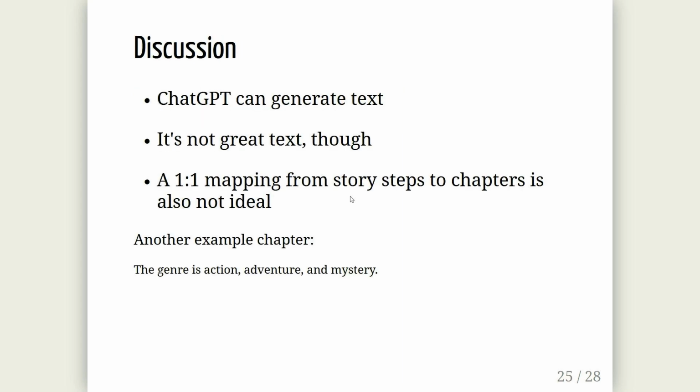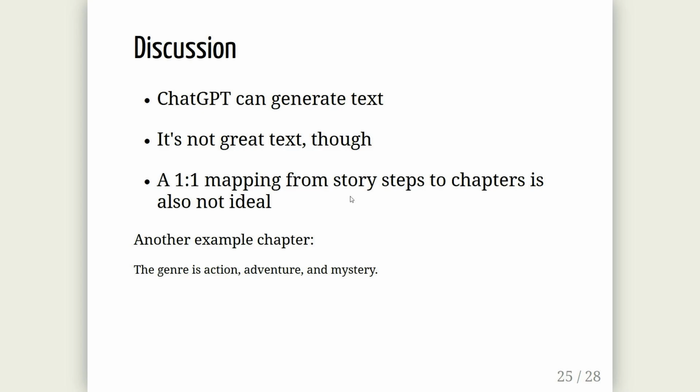Yeah. And then finally, it can generate text. The text is not great. It's sometimes wrong. It's sometimes something that has nothing to do with the story that we want to tell. But part of that is also our mapping is not great, right? I tell it to tell a story about each plan step, a chapter for each plan step. And sometimes the step is just go from A to B. And then it has to write 2 pages on how this person goes from A to B. It kind of has to make up things for that.